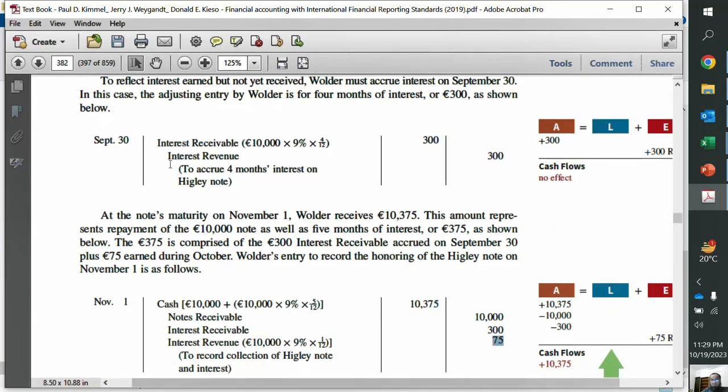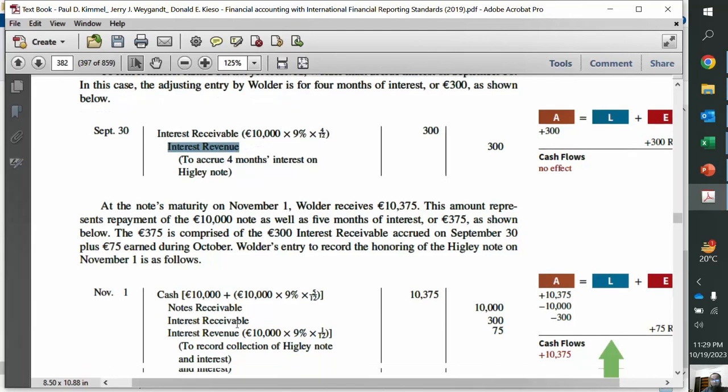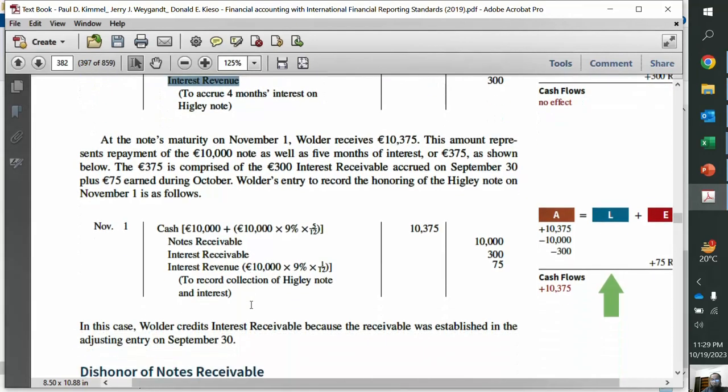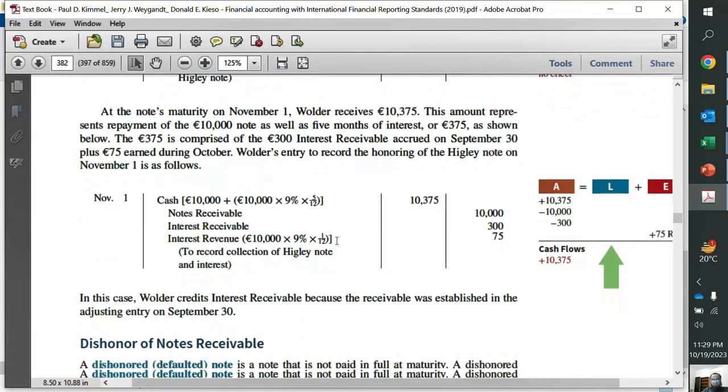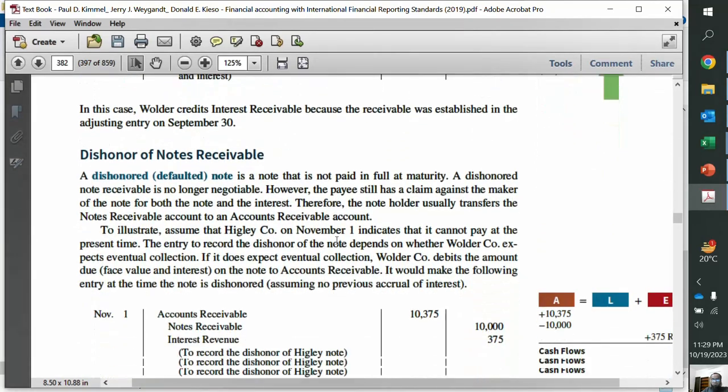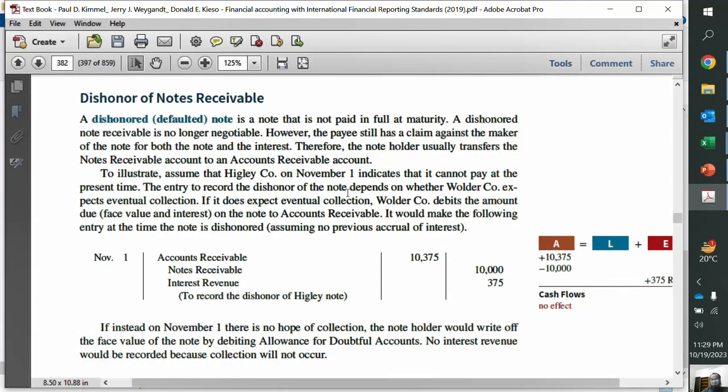So now you see interest revenue is actually split in two periods, right? Because we have closing, we have a period end. So 4 months income is recorded in the September period, and 1 month income is recorded eventually on November 1. So that's the case when we are doing the annual accounting, every September 30. If we are doing monthly accounting, then this entry would have been made every month by just $75, right?